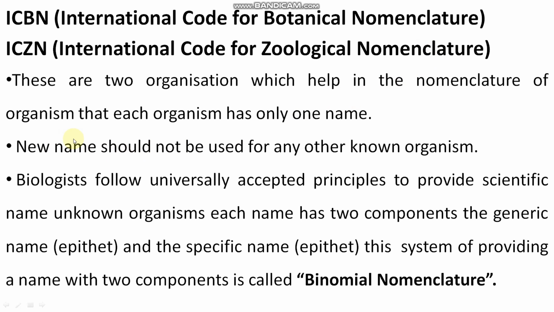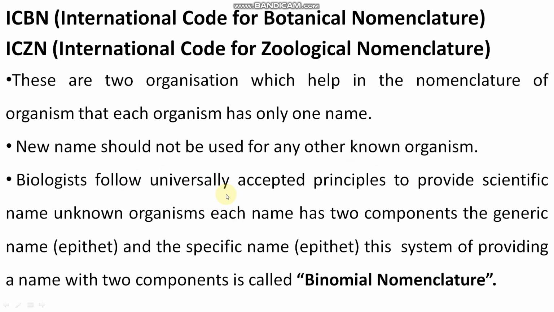So these are two organizations, and a new name should not be used for any other known organism. Suppose you have seen something new and you say, we will call it, suppose, neem. I'm just giving an example. But neem, according to you, is a new name. But no, neem is not a new name. Neem is already given to a plant, right? So that is the known organism. That's why a new name should not be used for any other known organism.